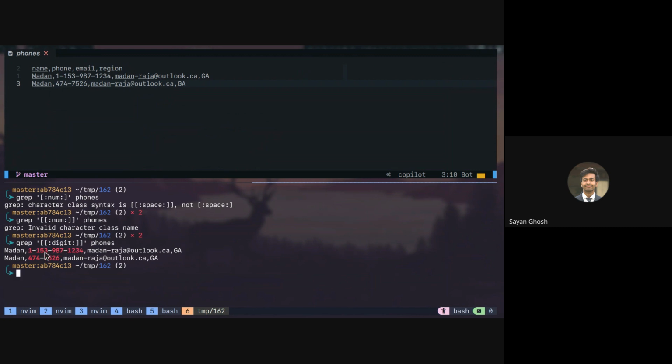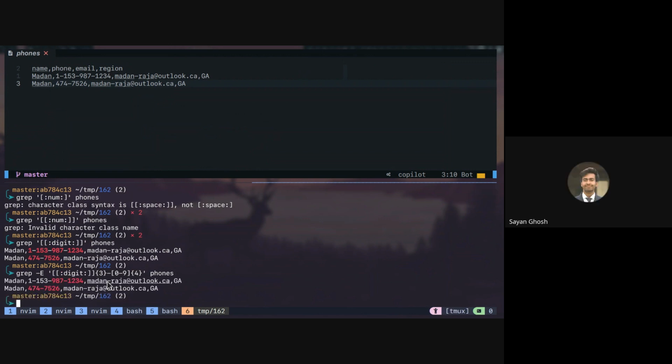But I want not just the digits, but also the dash. So one thing we can do is we can match the structure. So what we can do is a digit present 3 times, and then followed by a dash, and then again. So here, let me use 0 to 9 so that both are correct. Right, so if I use this, so now we will get this and this.